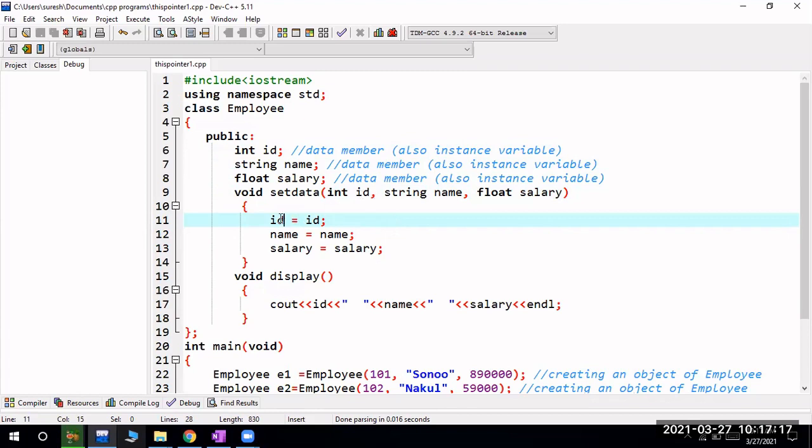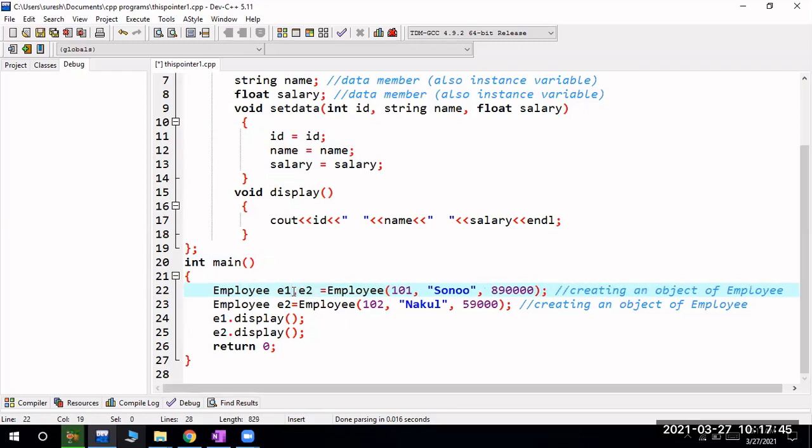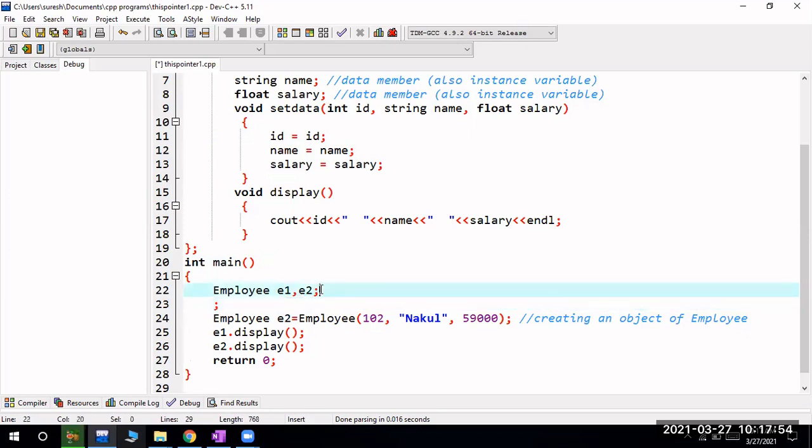Yes, sir. This ID is related to this ID, this name is related to this name, and this salary is related to this salary, and this ID is related to this data member, name to this data member, and salary to this data member. And in display, I am just displaying the ID value, name value and salary value. That's it. In the main section, I created the object for this Employee, E1, and I create the object for Employee E2 also. I'm not using the constructor concept because you don't have that concept yet, so I am creating the object for this class Employee.